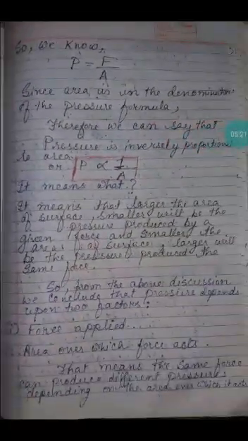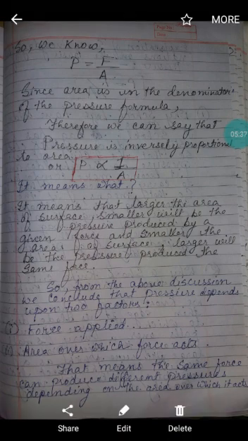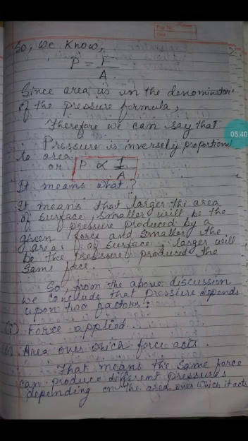What does inversely proportional mean? It means that the larger the area of the surface, the smaller will be the pressure, and the smaller the area, the larger the pressure. So the larger the area of surface, the smaller the pressure produced by a given force, and the smaller the area of surface, the larger the pressure produced by the same force.